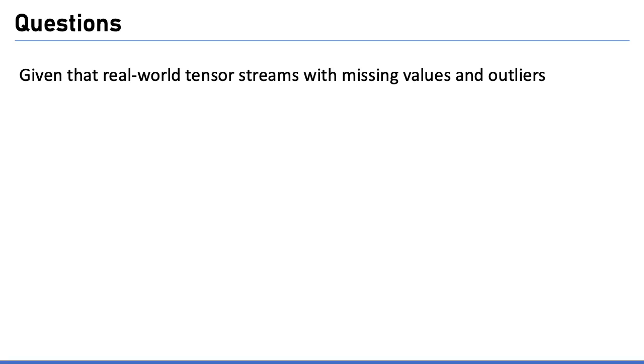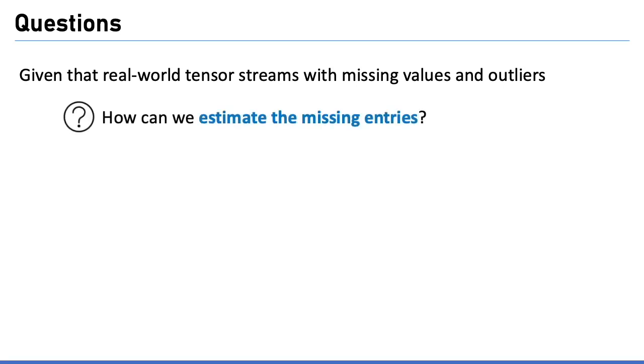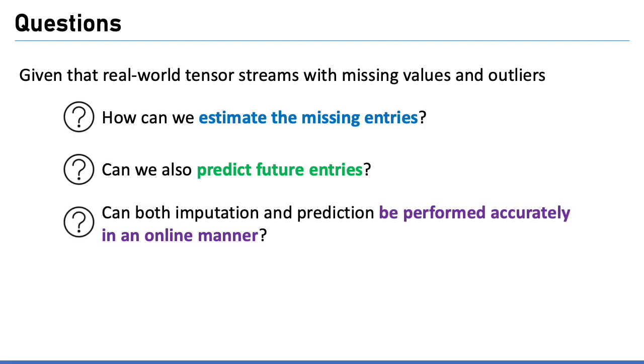Given real-world tensor streams with missing values and outliers, how can we estimate the missing entries? Can we also predict future entries? Can both imputation and prediction be performed accurately in an online manner?